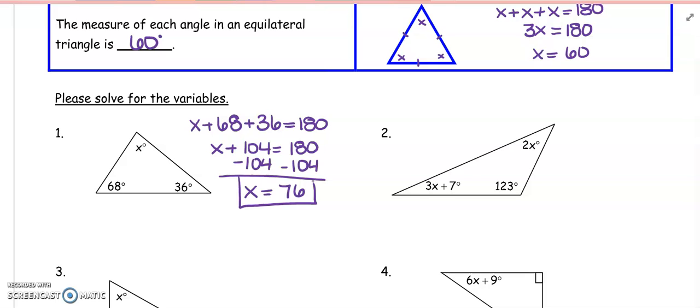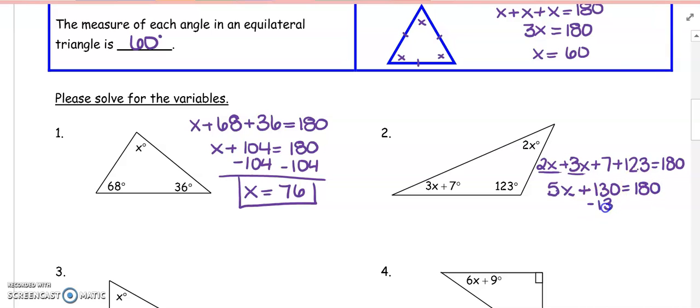Number 2 is a little bit more complicated. It just has a little bit more algebra that we have to deal with. It's still the same idea though, that we can take those three angles, 2x plus 3x plus 7 plus 123, and set it equal to 180. Now if we clean that up, that is 5x plus 130 is equal to 180.